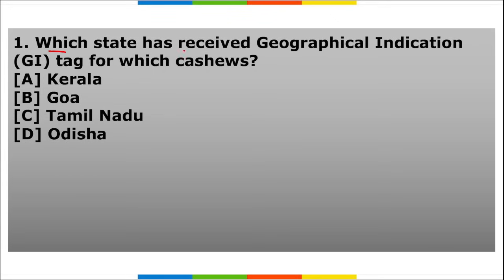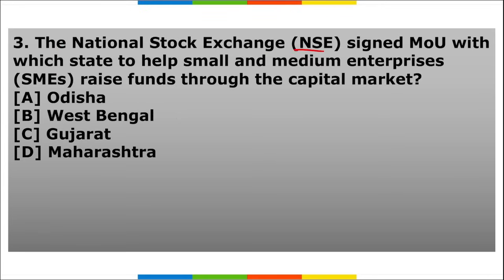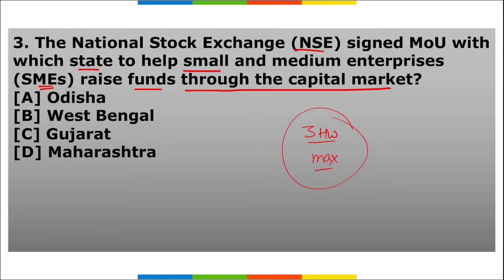So friends, next is your homework section. First, which state has received GI tag for cashews? Next, Investor Risk Reduction Access platform has been developed by which organization? Third, NSE signed MOU with which state to help small and medium enterprises to raise funds through the capital market? So these are your 3 homework questions, friends, and I want to see maximum participation of the students who are watching this video, right?